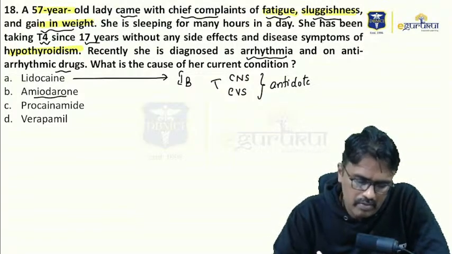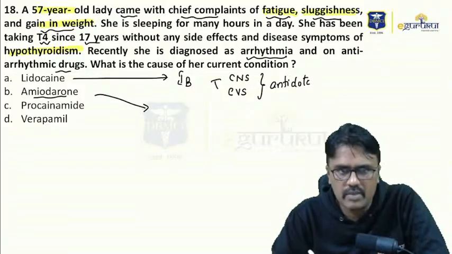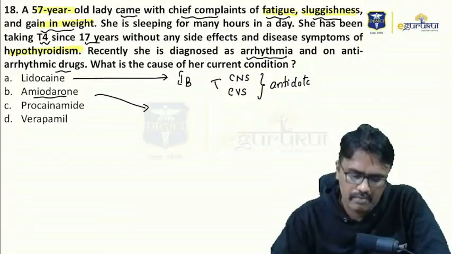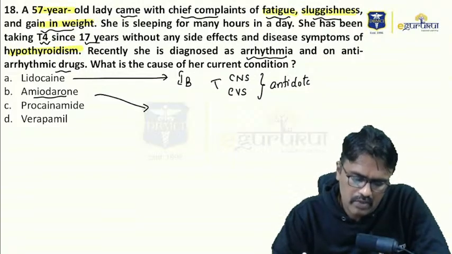What about amiodarone? Amiodarone is a broad spectrum antiarrhythmic. Even the adverse effects are very broad. What adverse effects do we have? The adverse effect seen with it is thyroid dysfunction.